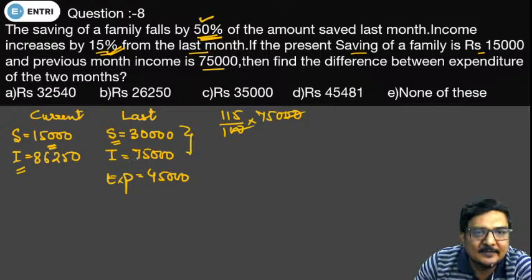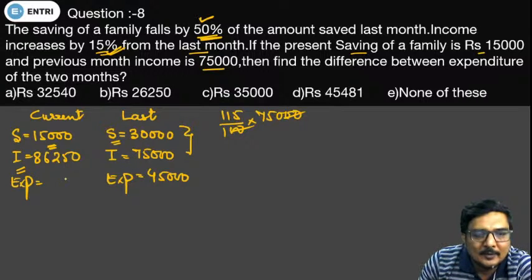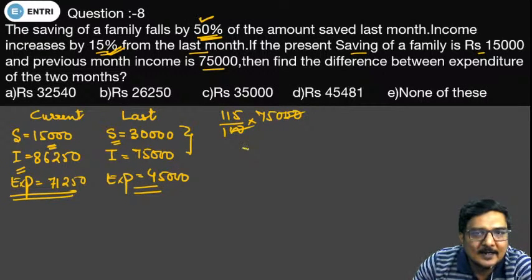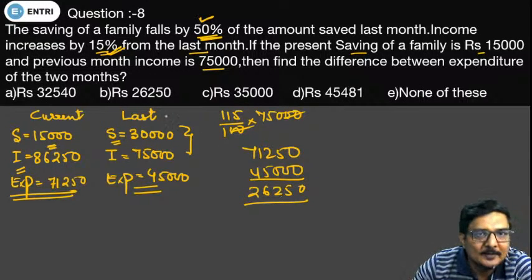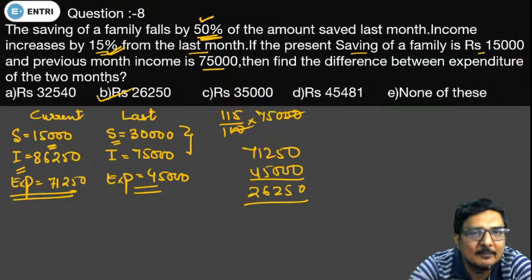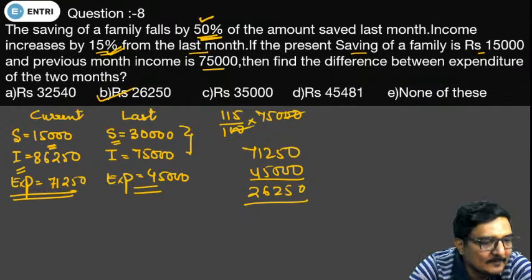The difference of income and saving gives the expenditure of the current month, which will come out to be 71,250. So this is the expenditure of current month, this is the expenditure of last month, and we have to find the difference. The difference will come out to be 26,250. Got my point? So the answer for this particular question will come out to be 26,250.